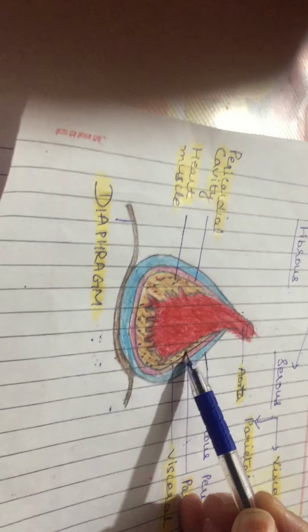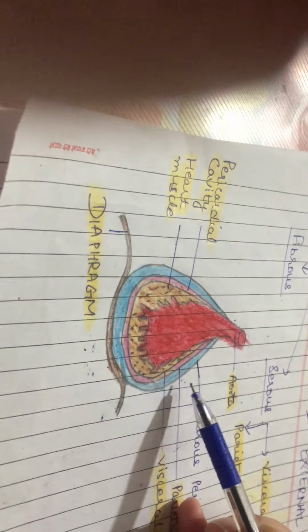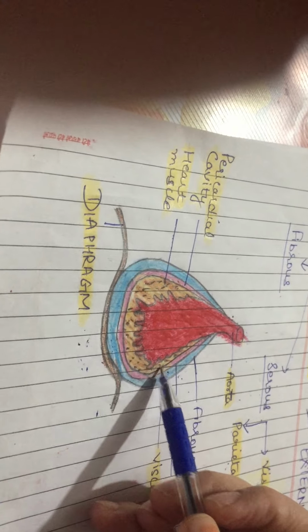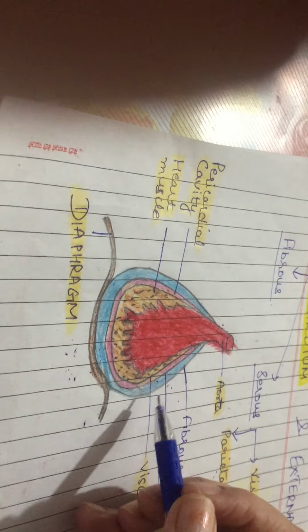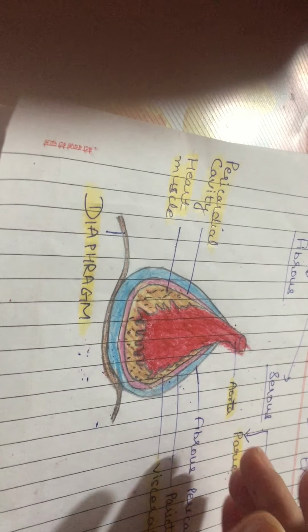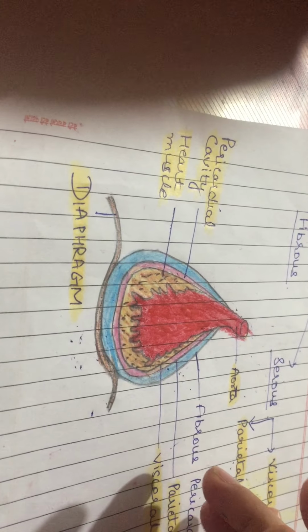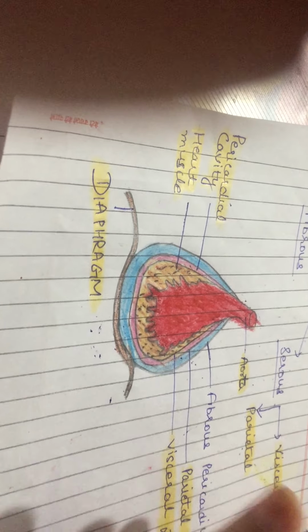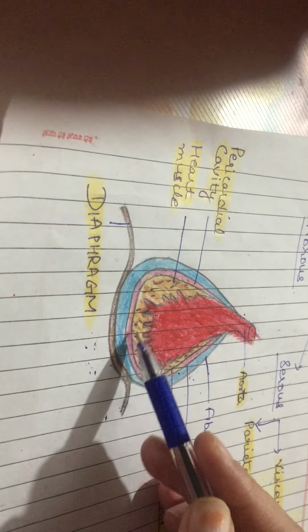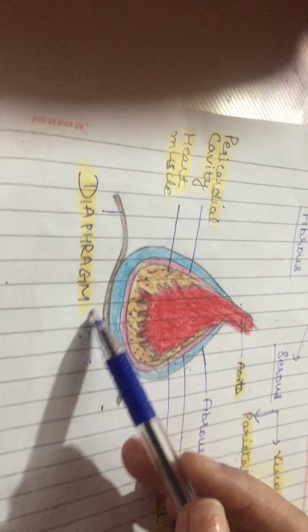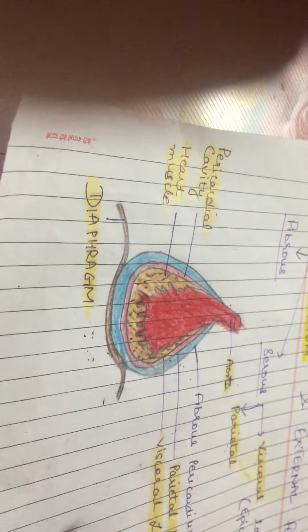In between the visceral and the parietal layer, we have a pericardial cavity, right? Pericardial cavity which is filled with fluid, around about 300 ml of fluid, is accommodated in this pericardial cavity. This allows free movements of the heart within the fibrous pericardium, right?